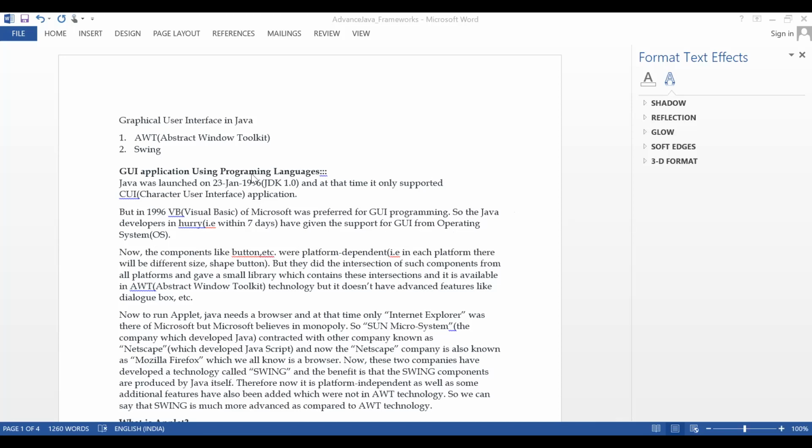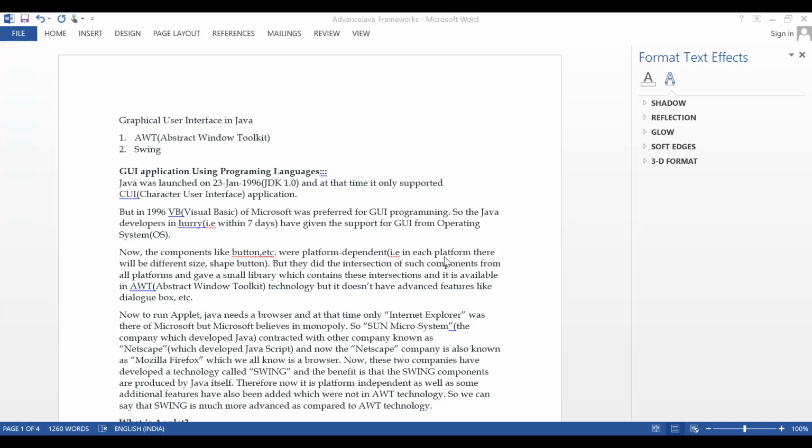The beauty of Java, the programming language, is that it can run on any operating system. But Visual Basic had another issue: it can run only on the Windows operating system. Components like buttons are platform dependent.